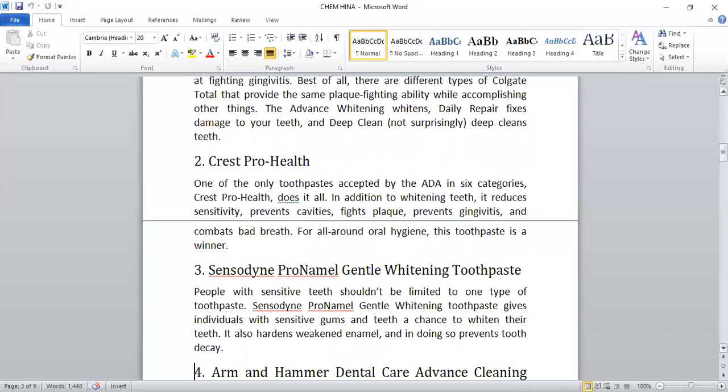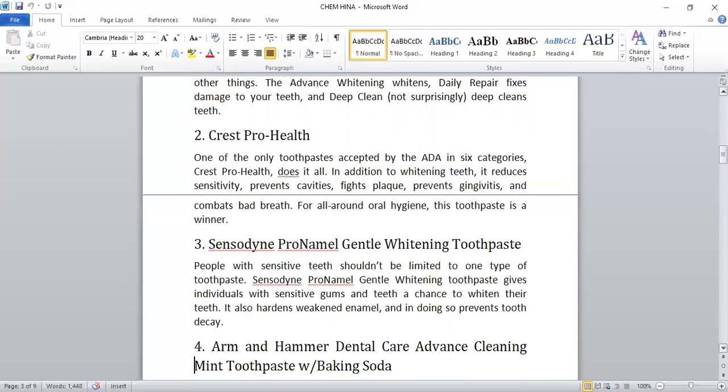The one who has bad breath, who has a bad smell, must use Crest Pro Health. And for all-around oral hygiene, this toothpaste is a winner. As I told you, it is one of the best toothpastes.